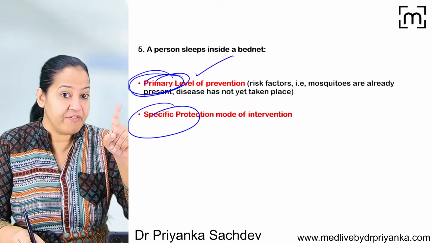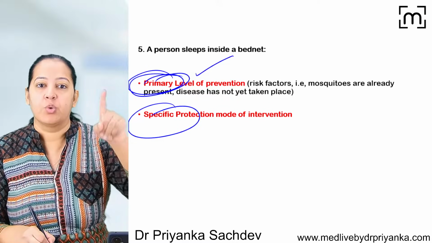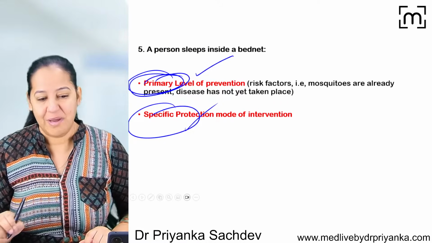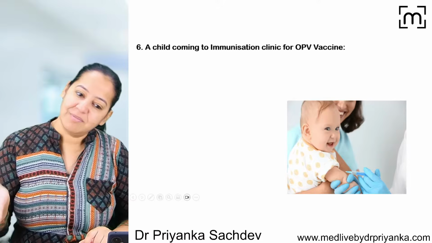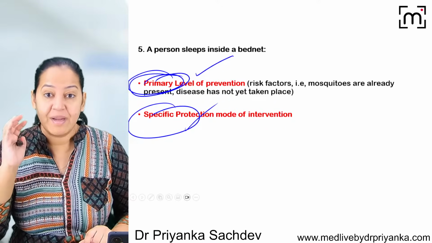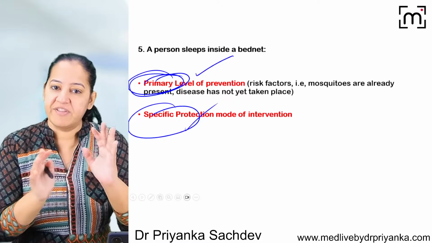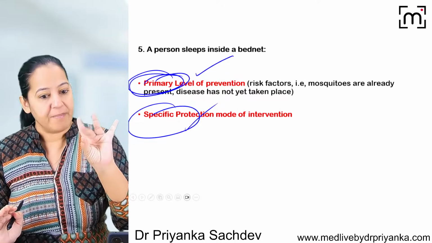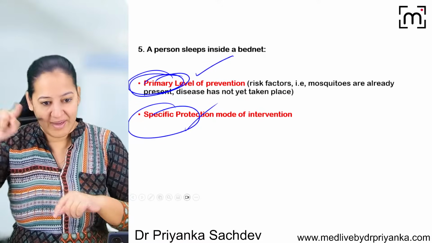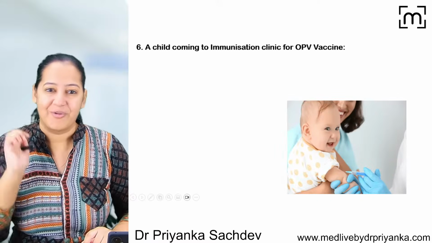What is the level of prevention? And in that level of prevention, what is the mode of intervention? Because each level of prevention has two options. So you should be able to opt for it. In your MCQs, sometimes they ask you the level of prevention, sometimes they ask you the mode of intervention. So the concept should be clear in your mind: if they are asking level of prevention, I have 4 options: primordial, primary, secondary, tertiary. And if they are asking mode of intervention, I have 8 options, 2 in each. Okay, got my point. Now read the next question.